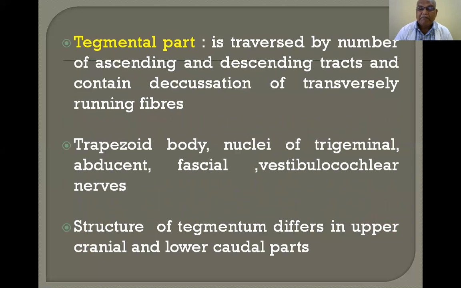I have shown you the two diagrams, the section at the upper border of the pons and the section at the lower border of the pons. I have shown you the salient features present in the upper border of the pons, and the structures present in the lower border of the pons. You have to write the theory in your own language while you are writing an answer. That is most important.